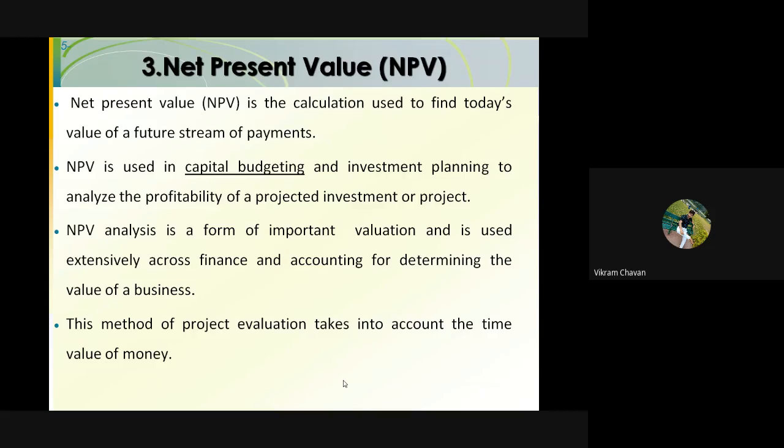Now in both these criteria, payback period and average return on investment, the time value of money is not considered.